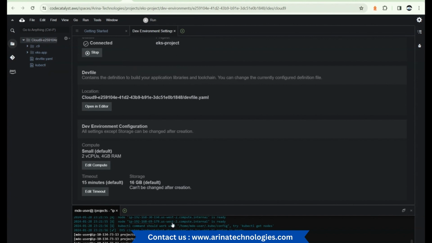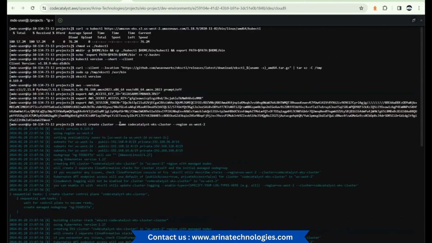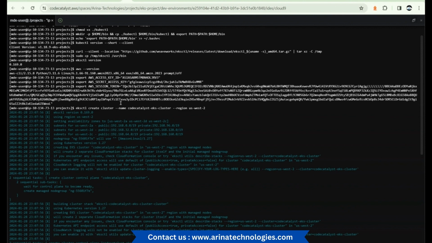It took around 30 minutes. Let me try expanding, where what I had done was I ran these commands. That is, I had to first install kubectl, and that is where I set it up. I had to provide the permissions to kubectl, create the required directory, and then download eksctl as well. It has a little bit more options compared to kubectl. This is where I had to provide my token so that I'm able to use kubectl.